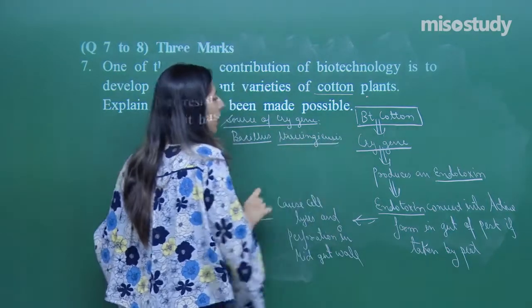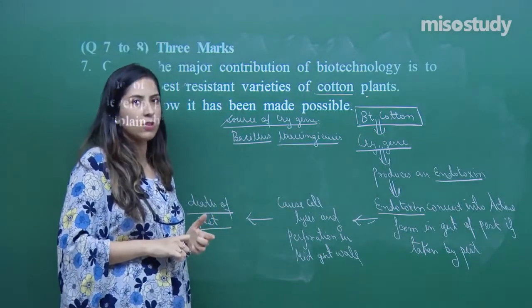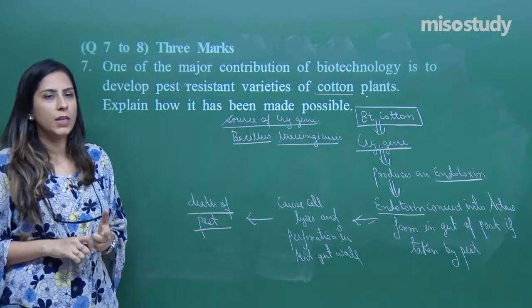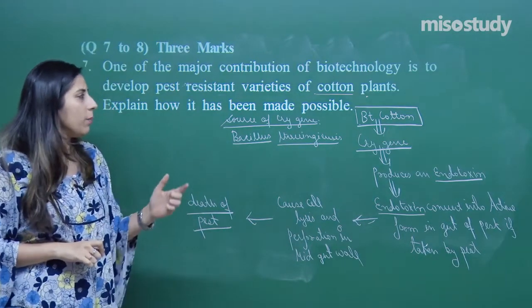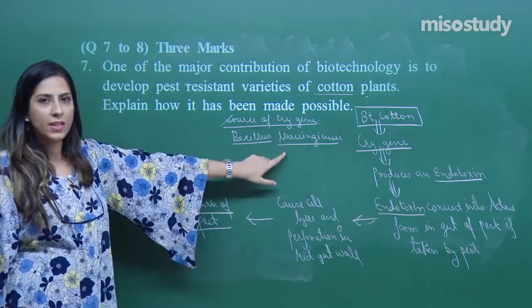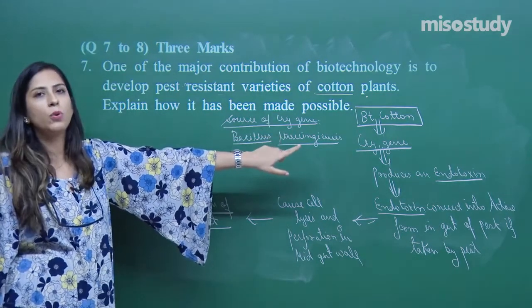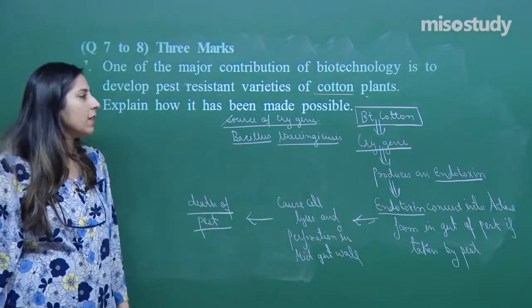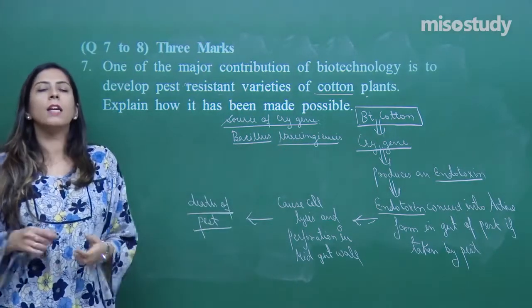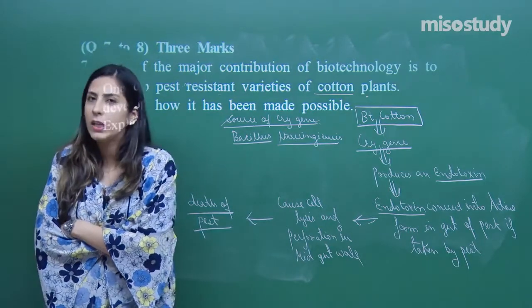So hope you are getting what I am trying to say, that all this procedure is made possible only because of the recombinant DNA technology. Because of the recombinant DNA technology, this particular gene which is extracted from the bacteria Bacillus thuringiensis is allowed to enter into cotton. When it enters cotton, it will be transcribed and translated, and the protein will be formed.